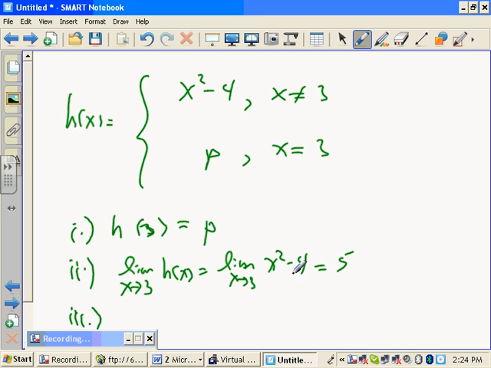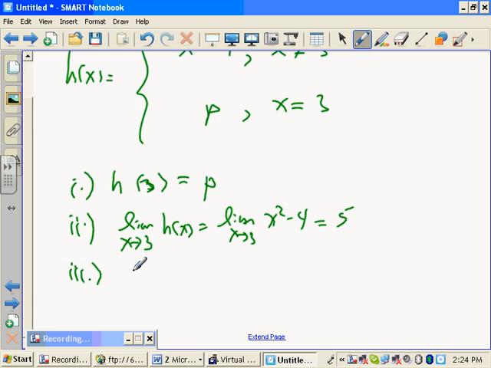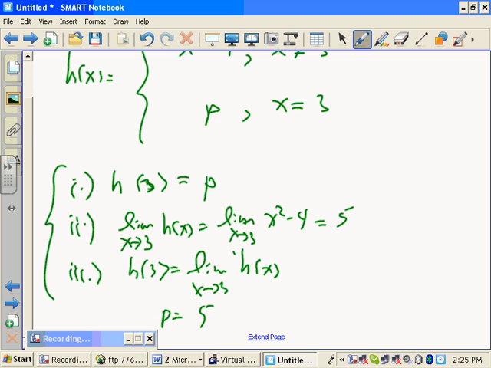The limit at 3 has to exist. H of 3 has to equal the limit, which means h of 3, p, has to equal the limit, 5. Done. That's why it's 5. You can't just fill it in. You have to justify it using the definition of continuity. You have to write all of that whenever you're justifying continuity. Yeah, sorry, that's the way it is.